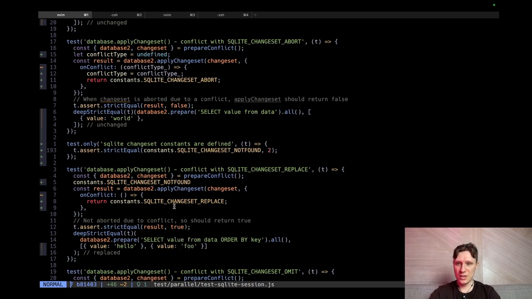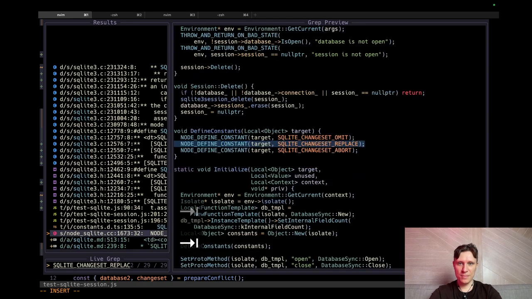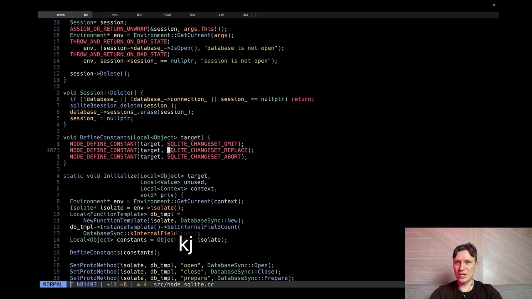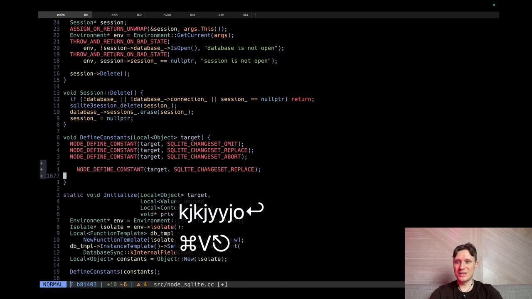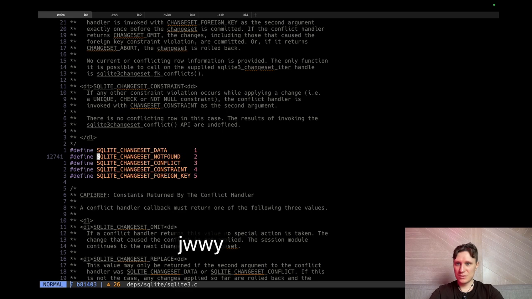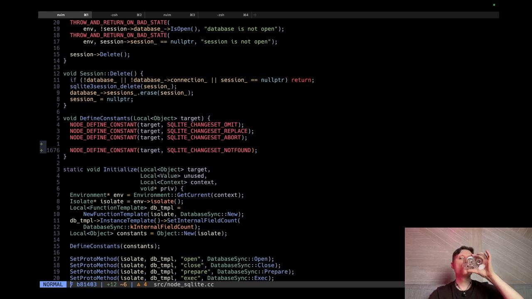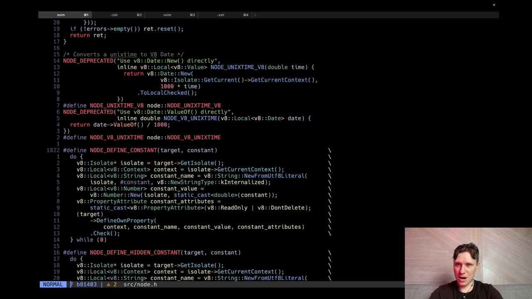To add this constant, I think it's pretty straightforward. We need to find these and just add our constant here. And our constant is named like this. But what is the not-defined constant? This is some macro.